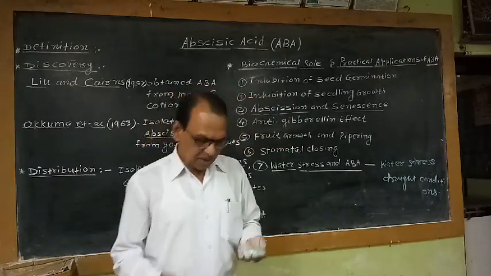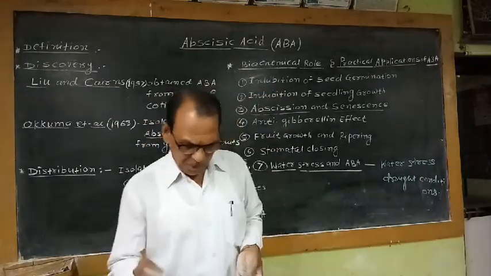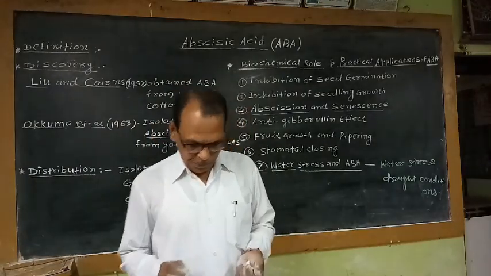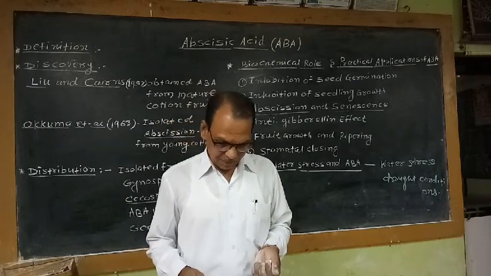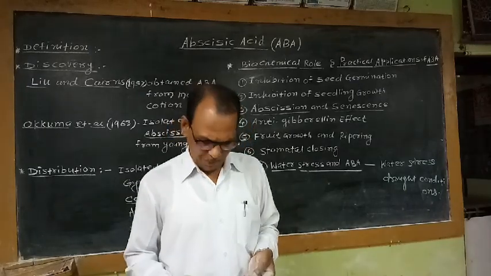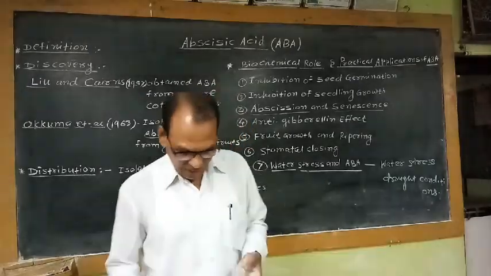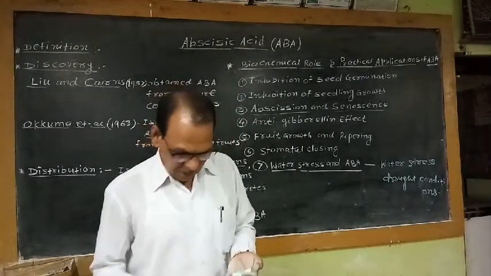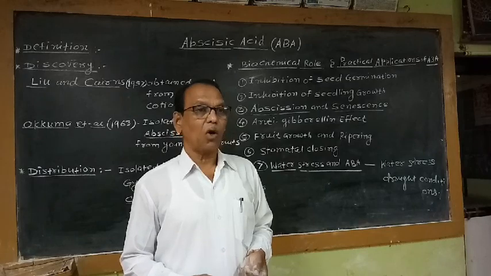That means this biochemical role is beneficial for establishment of the varieties which have a high level of ABA, as well as it is significant for growing crops in arid regions of the world.